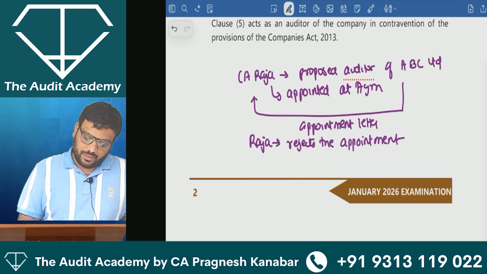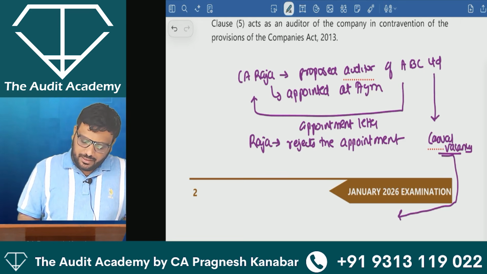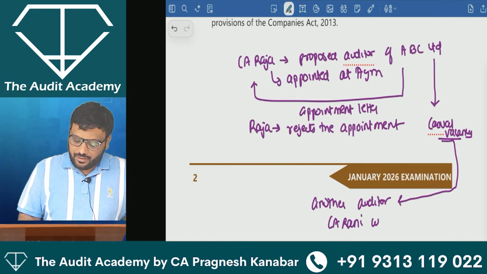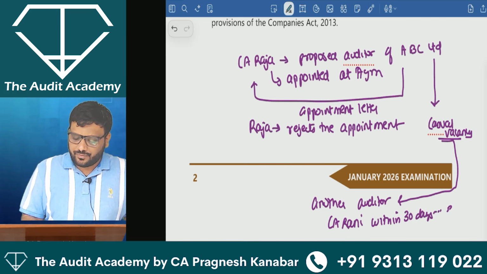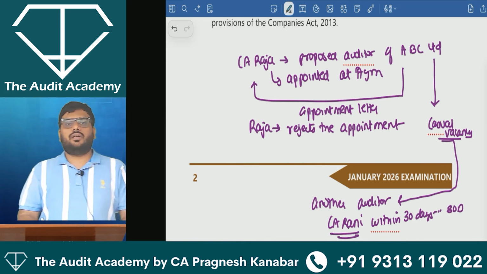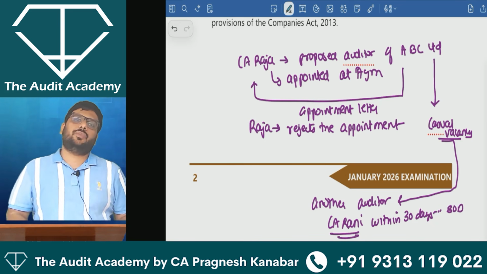Now listen to me. The company considers this as a casual vacancy, and they appoint another auditor, CA Rani. Within 30 days, the board of directors appoints the auditor. Now let us say you are CA Rani and you have accepted this appointment.